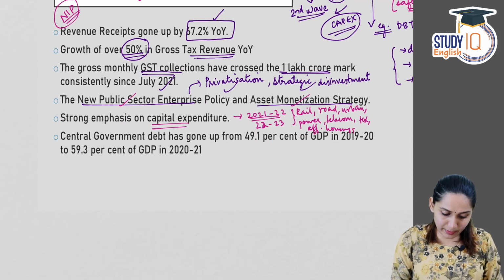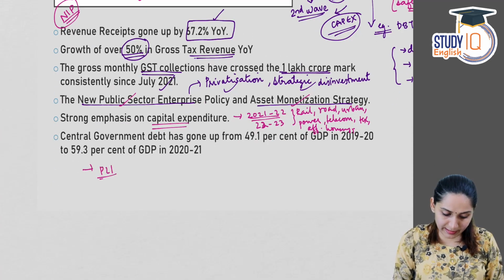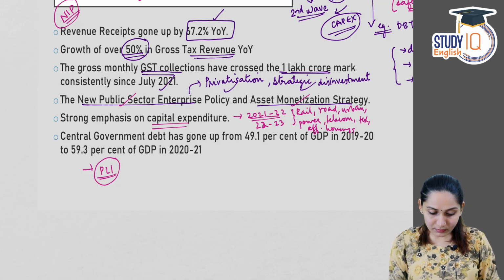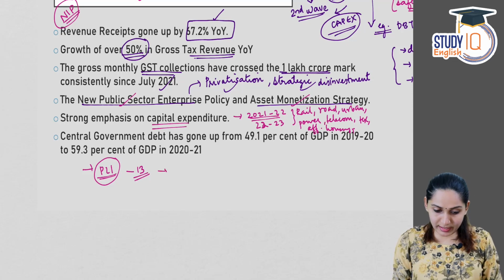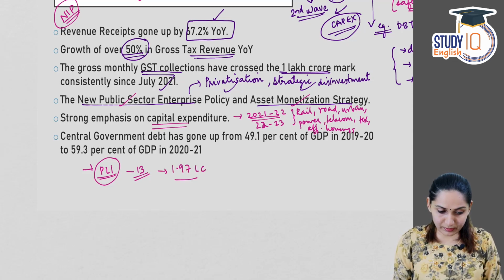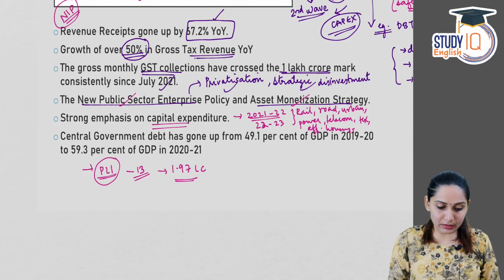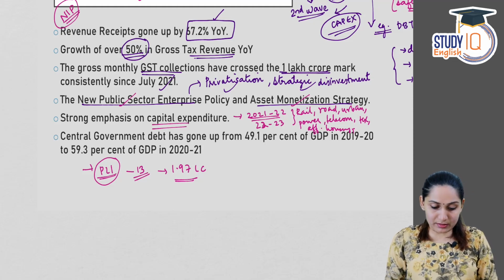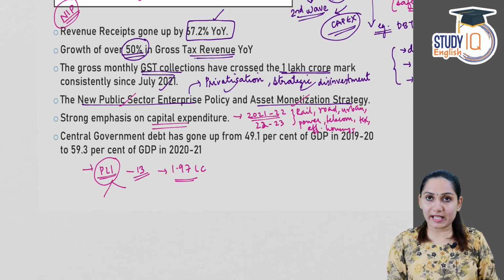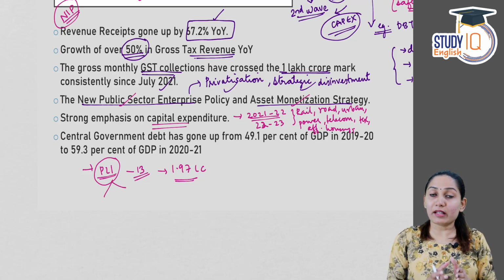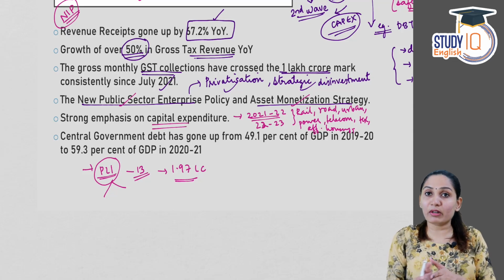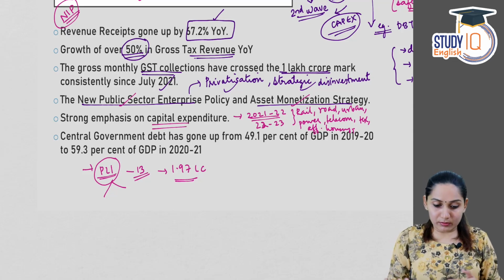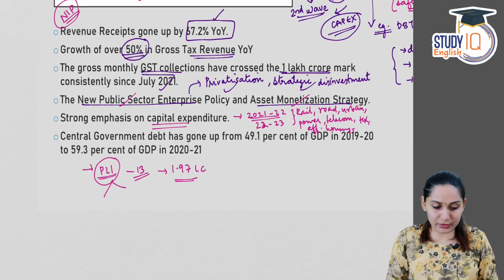And apart from that, the government also gave an increasing focus on PLI, the Production Linked Incentive Scheme. 13 more sectors are added into the Production Linked Incentive Scheme, and the total outlay is 1.97 lakh crore. The production linked incentive scheme also we will take up in much detail. What is the purpose of it? Actually, the production linked incentive scheme is supposed to bring multiplier effects into the economy. One is that it will boost the output or the GDP. Another is that it can create employment opportunities. So multiplier effects we will discuss for sure.